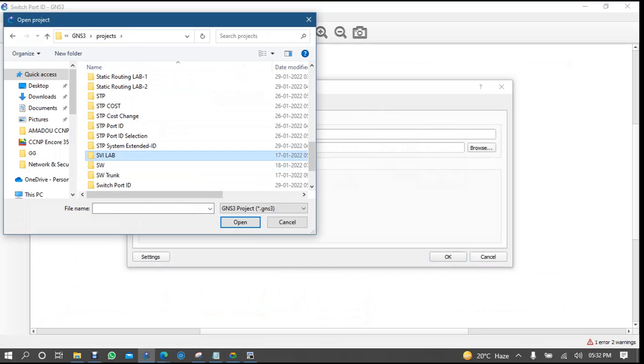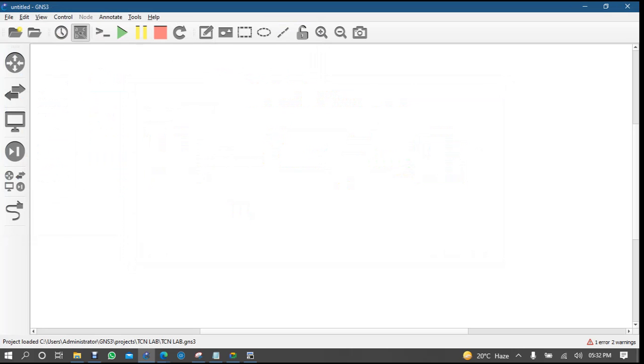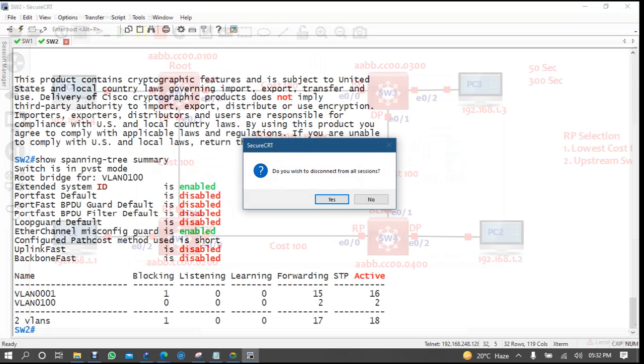In this we are using something like 15.6.